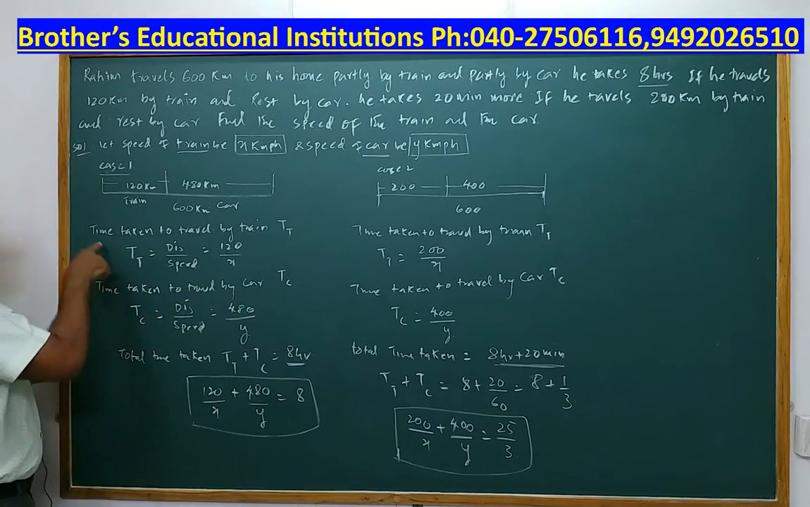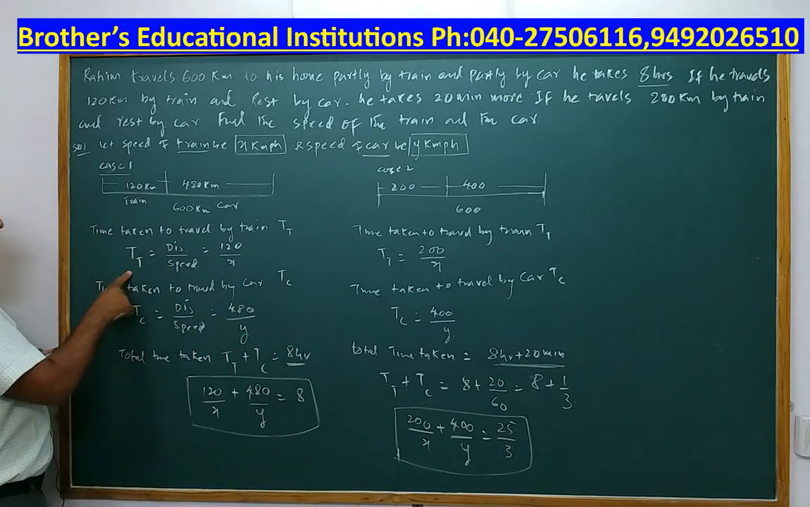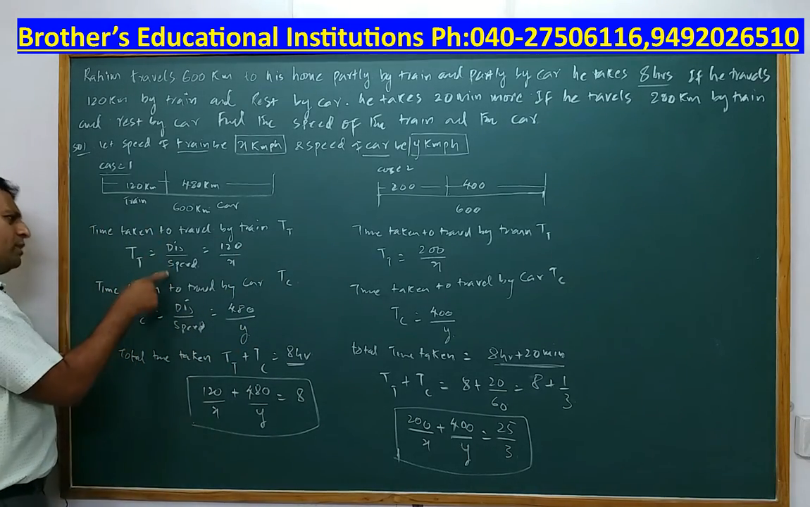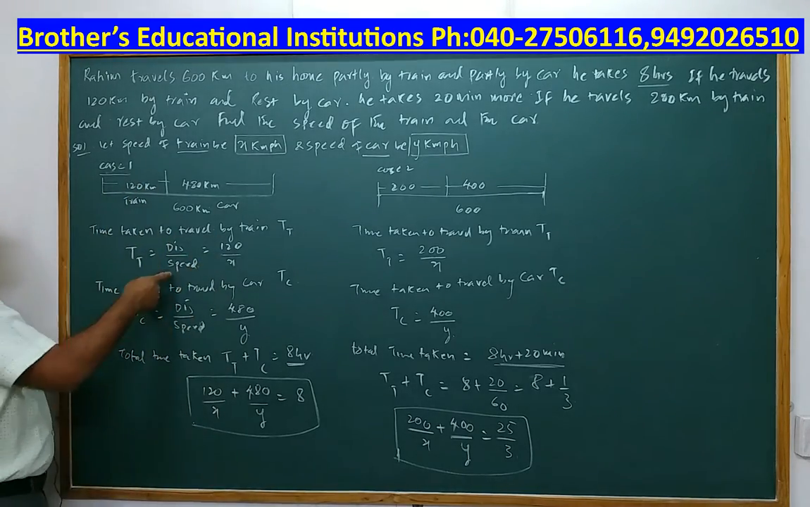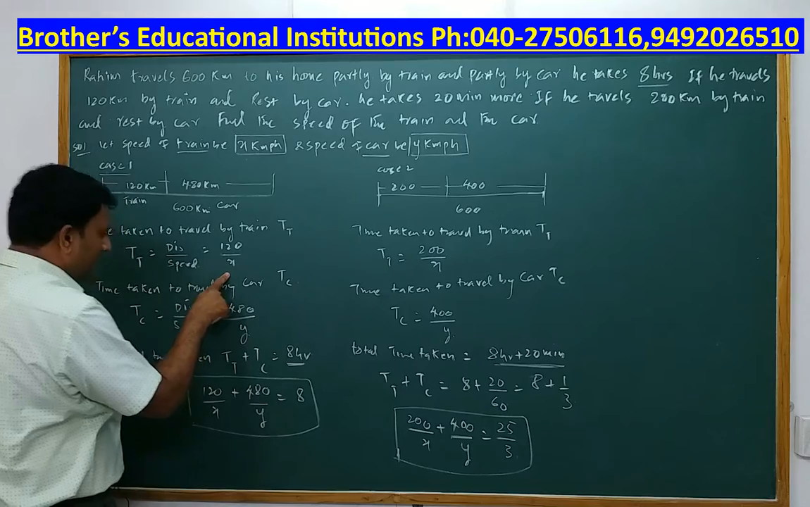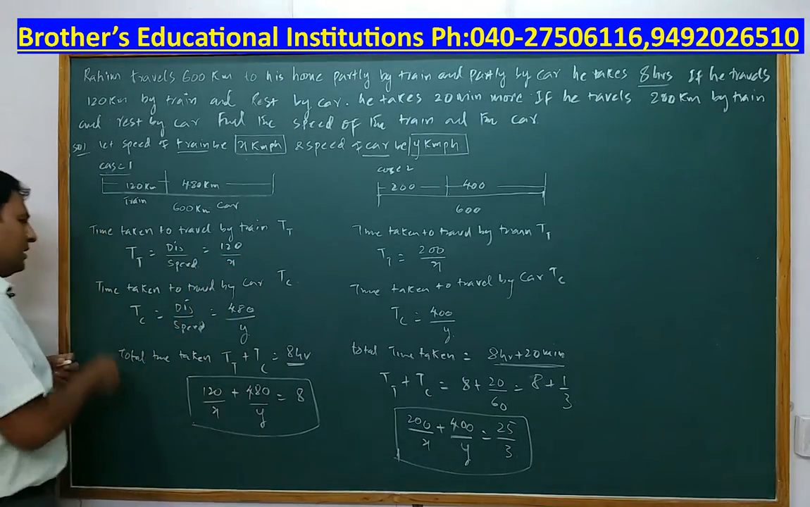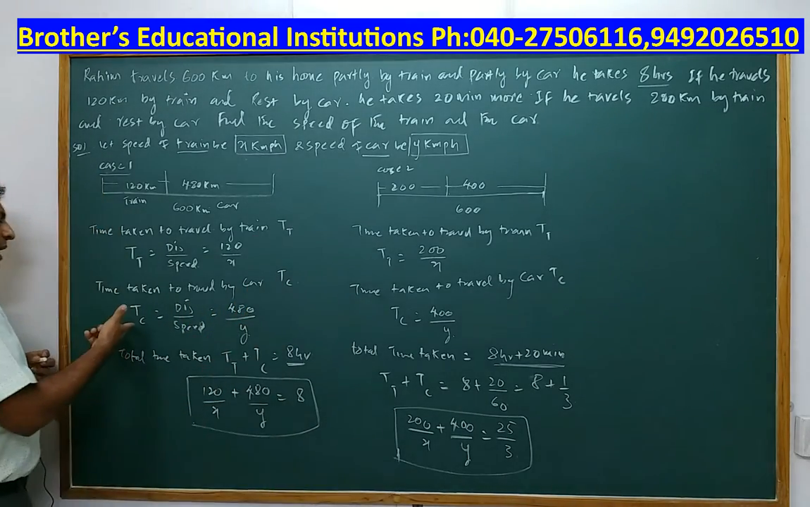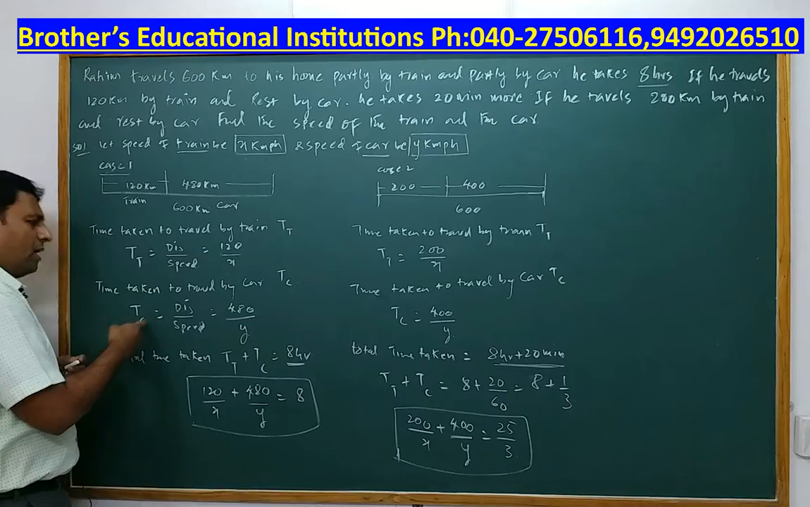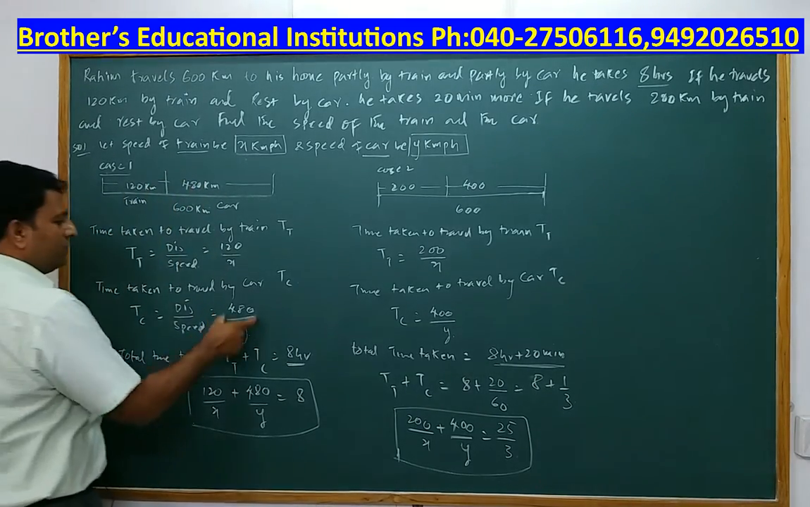So let me calculate. Time taken by the train, I am assuming as Tt. So time taken by train is equal to distance travelled by train by speed of the train. What is the distance travelled by the train? 120 kilometers. And what is the speed of the train you assumed? x kilometers per hour. So time taken by train is 120 by x. Similarly, time taken to travel by car, I am assuming as Tc. Again, time taken by car is distance travelled by the car, which is 480, by speed of the car, which is y, is 480 by y.